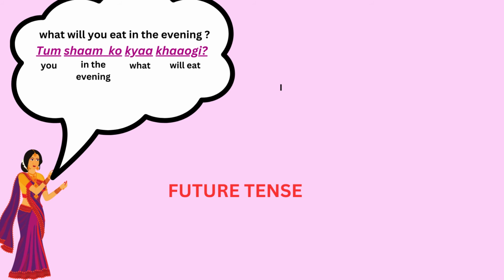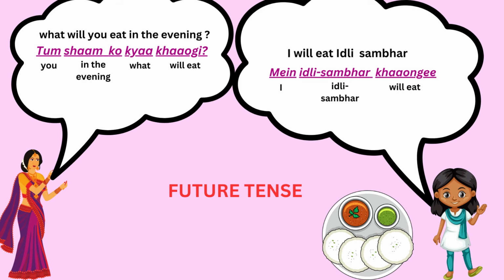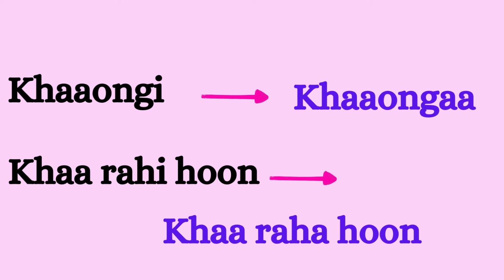Then the mother asks, what will you eat in the evening? तुम शाम को क्या खाओगी? The girl says, I will eat idli sambar. मैं idli sambar खाऊंगी. And had this conversation been between a mother and her son, the खाऊंगी would change to खाऊंगा or खा रही हूँ will change to खा रहा हूँ.